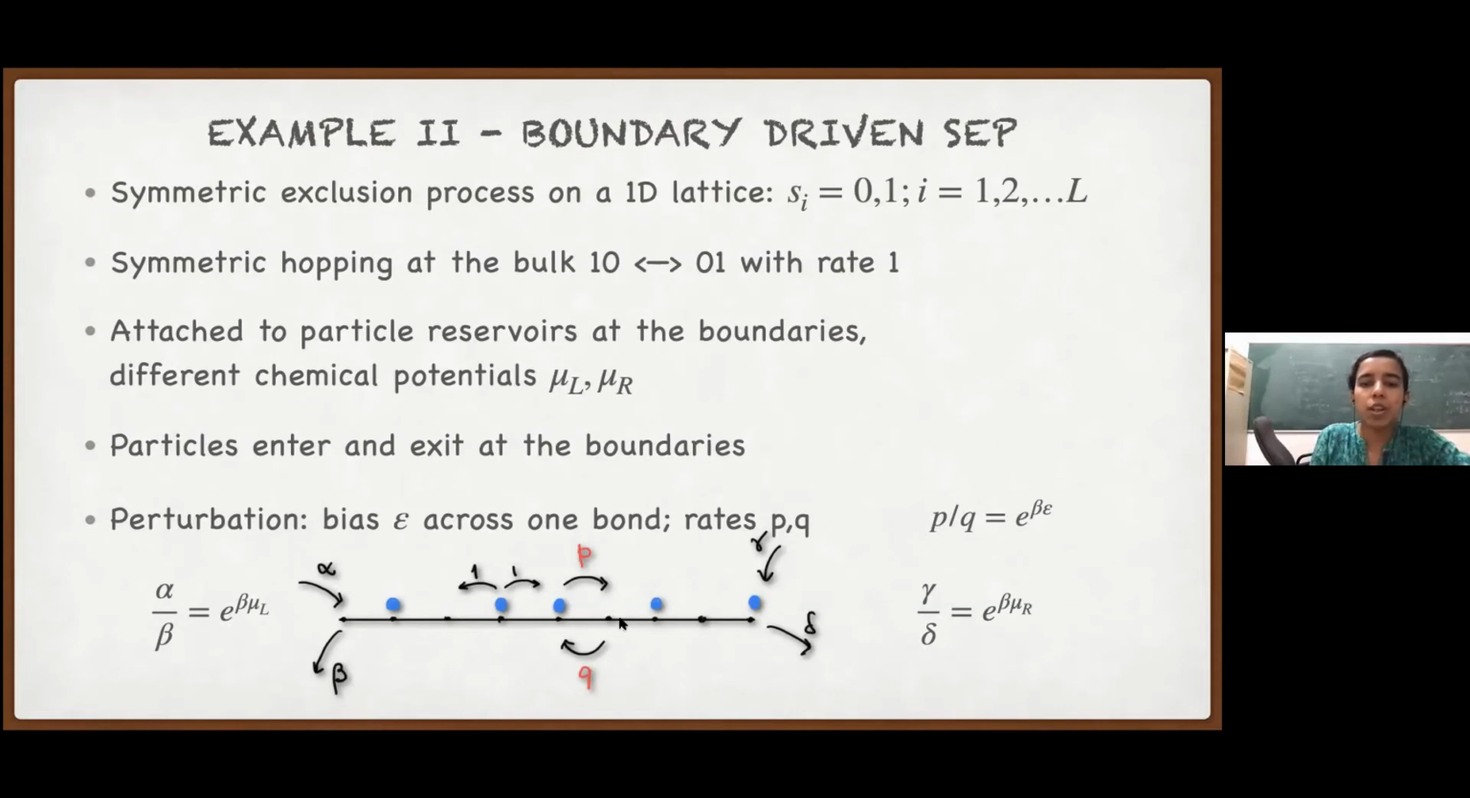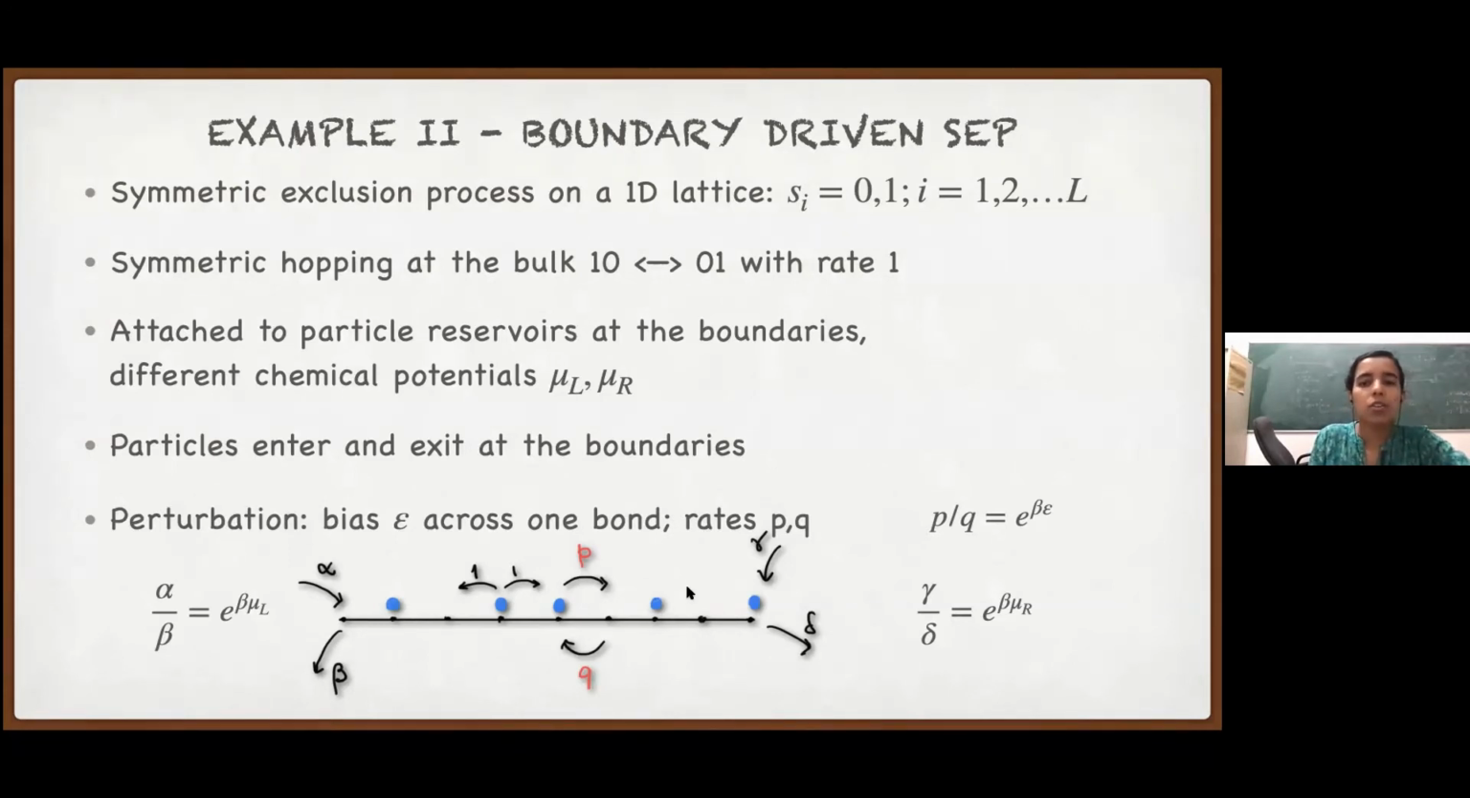Now, what we do is that we also put another bias in a certain bond. Let's say the central bond. So what we say is that the jumps across this bond are biased. The right jumps occur with rate P, left jumps occur with rate Q. So now we have two sources of non-equilibrium. We have the chemical potential difference at the two ends, and we have a biased rate at a certain bond. It's a very local bias.